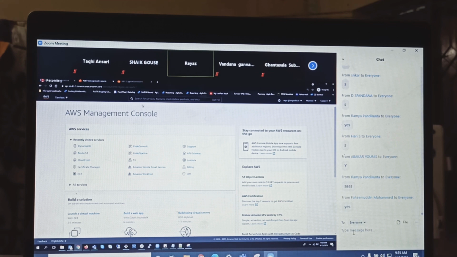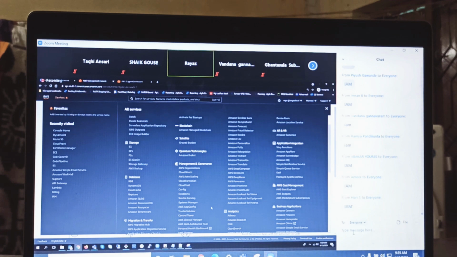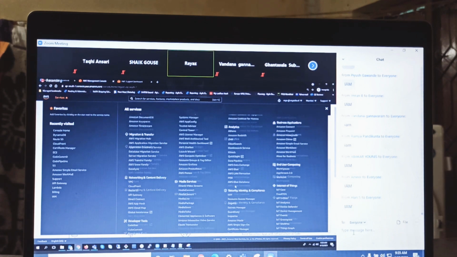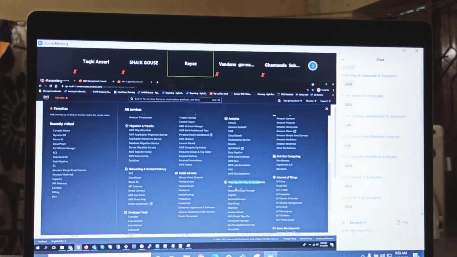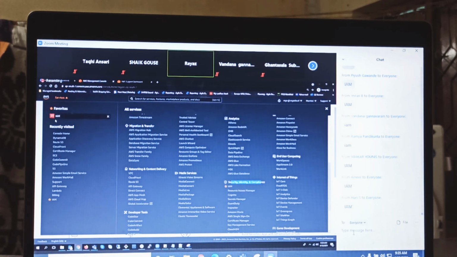Practicals. IAM. Either you can access recently used services, where you have IAM, or you can go and click from here. If you come down, it is hiding. Here, under Security, Identity, and Compliance, you have IAM. If you click on the star, it will be added to your favorites.